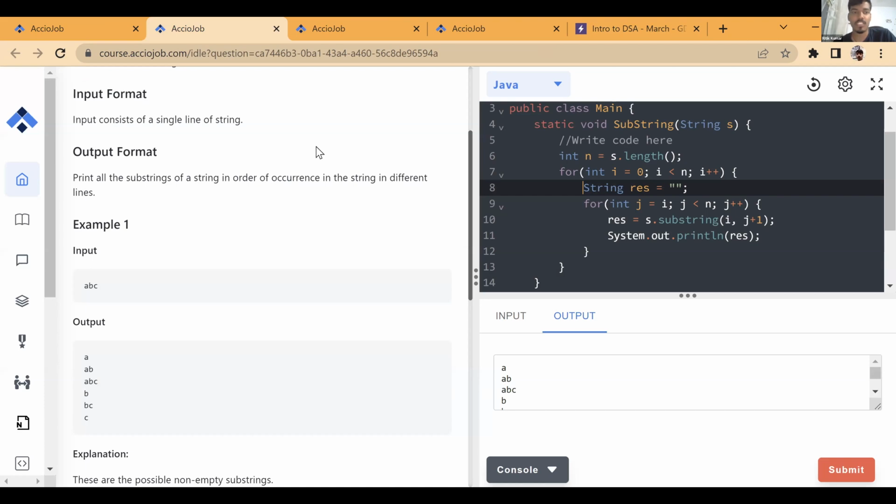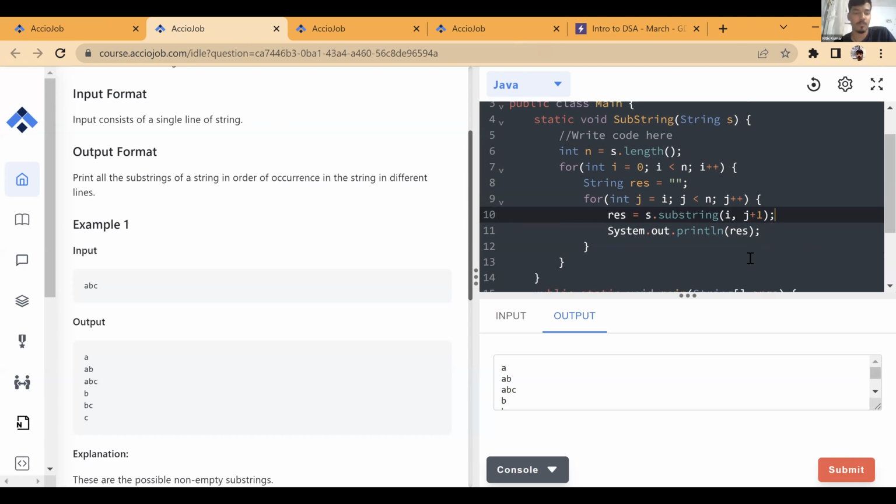Now see, this substring looks like a simple operation, but see how it increases the complexity from n cube to n to the power 4. So that's why avoid using this. Write this substring logic yourself. Here we are getting n cube because this operation is order n. Concatenation is order n. Substring had a different logic of performing concatenation. It didn't know that we are just adding one character. It goes back to the string again and finds the characters from i to j, which makes it n to the power 4.